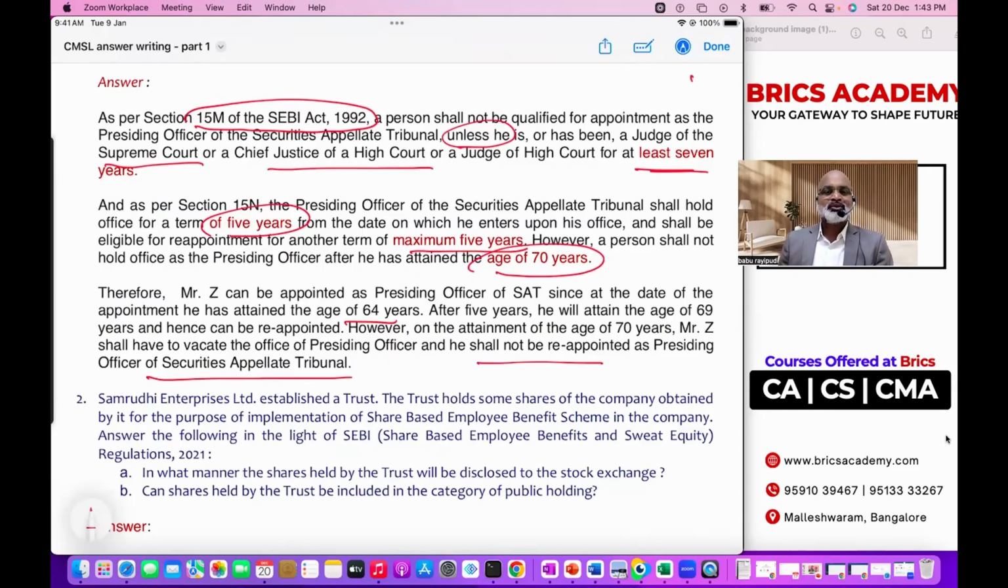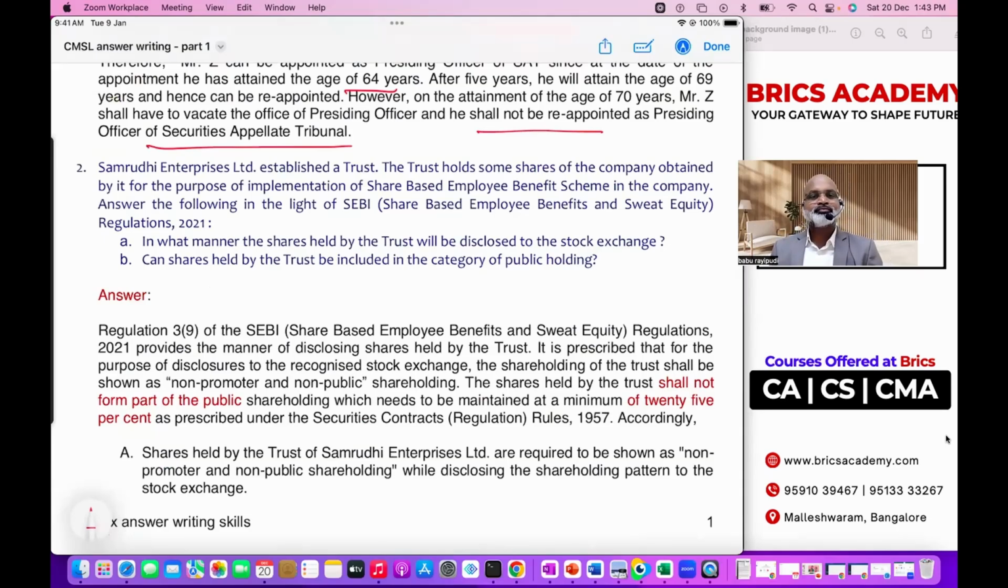You don't have to copy paste this kind of answer as it is. Please, first understand what he is asking. Okay, that is one thing. Next, one more question. Let's see. Samruddhi Enterprises established a trust. The trust holds some shares of the company, obtained for the purpose of implementation of a share-based employee benefit scheme.